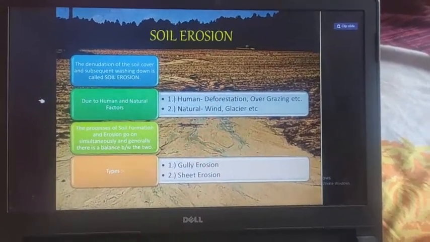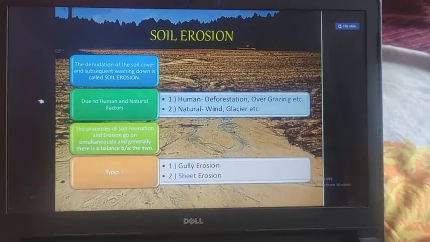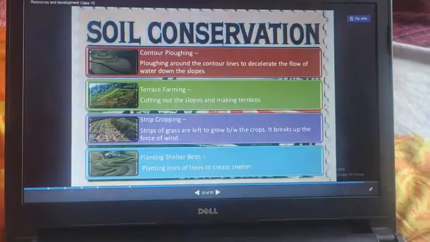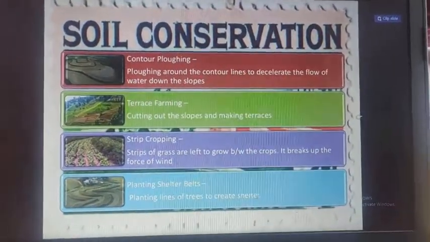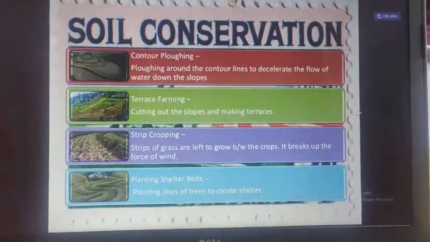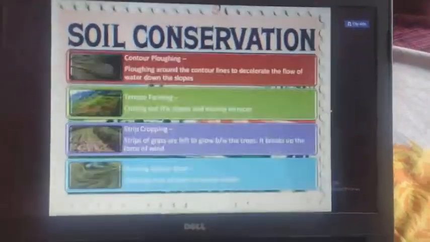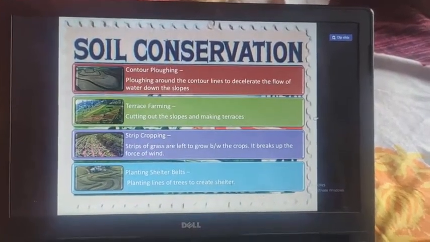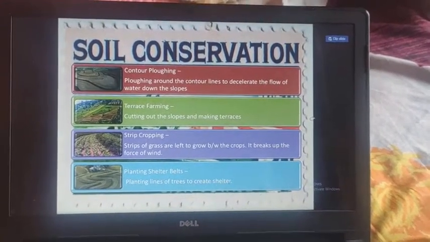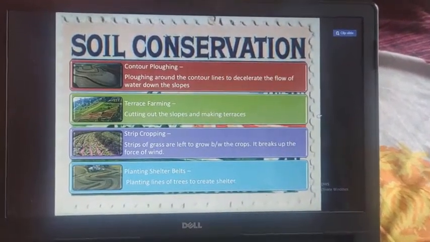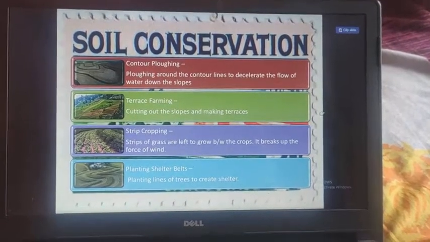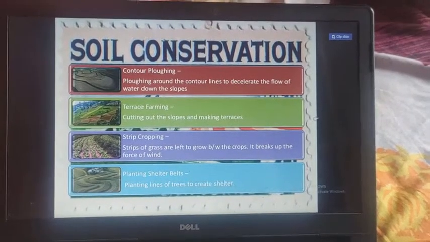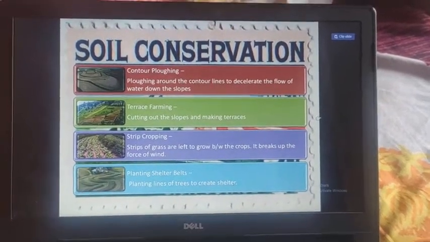Dear students, now we have to conserve soil. How to conserve soil? How to protect the soil? By contour plowing, plowing around, by terrace forming, by strip cropping, by planting shelter belts. By contour plowing, that is, plowing around the contour lines to decelerate the flow of water down the slopes. With this we can conserve soil. Terrace forming, cutting out the slopes and making terraces. With this also we can conserve water and soil.